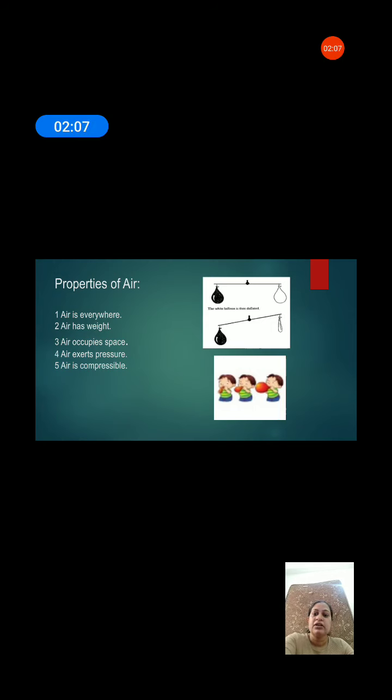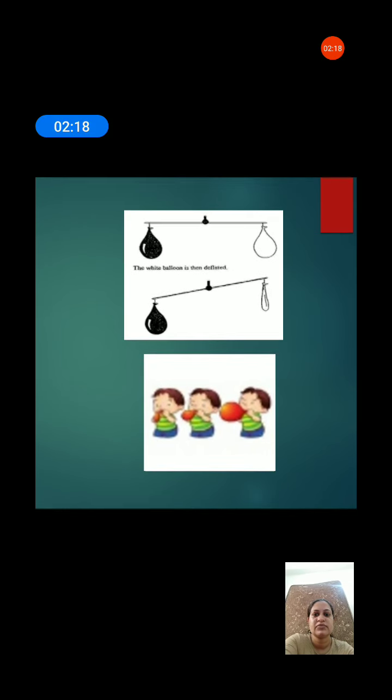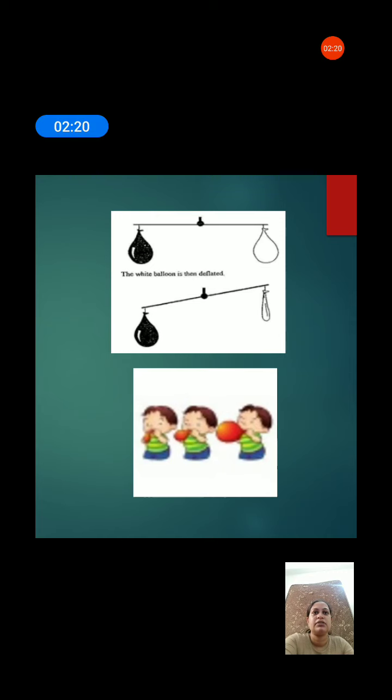For the second property of air, we will do an activity. So let us start. You can see in this picture we have made a scale. For that, take two inflated balloons, a stick and thread to tie the balloons. Now, tie the inflated balloons at each end of the stick. What do you observe? You will observe that both balloons are balanced on the stick.